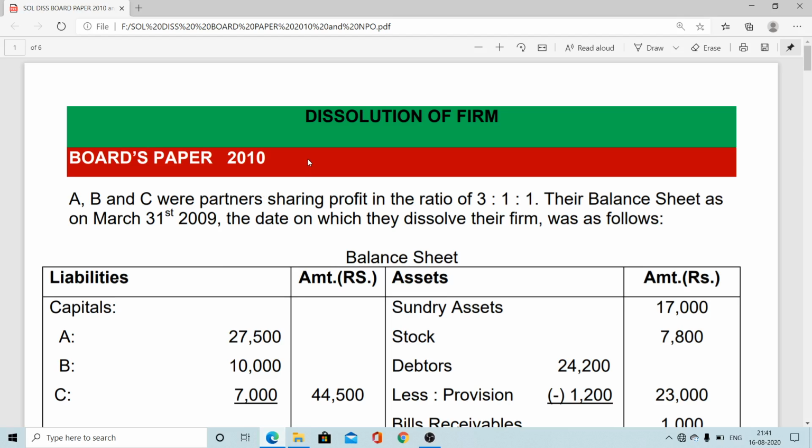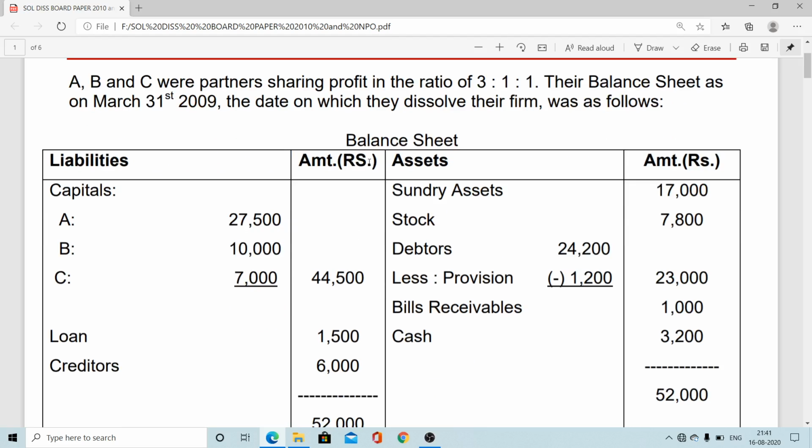In this session, we are going to consider the board paper 2010 from the chapter of dissolution of partnership firm. This is our problem. A, B, and C are three partners. Their profit sharing ratio is 3:1:1, and as on 31st March 2009, that is their balance sheet, and on that date they want to close their business.